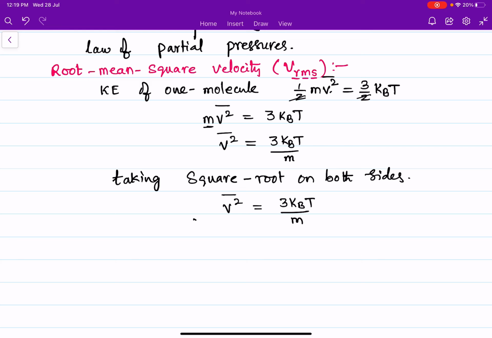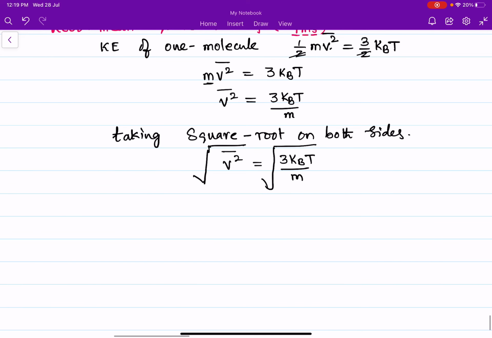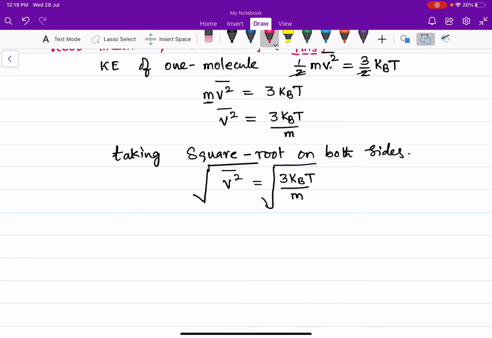Taking square root on both sides, the root of the mean of the square of the velocity is the root mean square velocity.